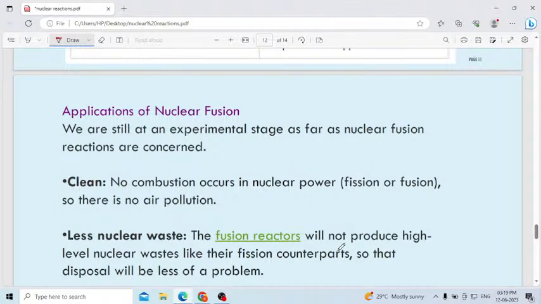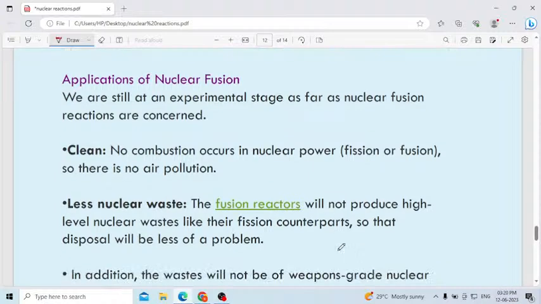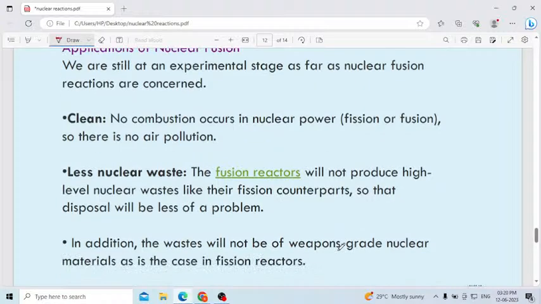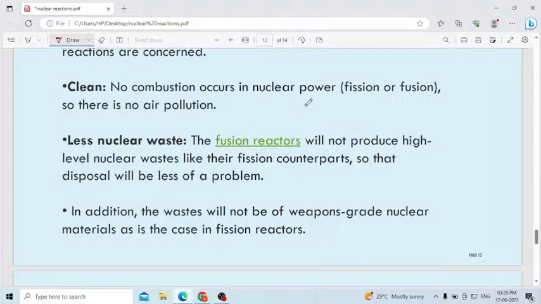Very easy topic, only within 20-25 minutes I can complete this one. Then next one, application of nuclear fission, where we will apply this one. We are still at an experimental stage as far as nuclear fusion reactions are considered. Clean, no combustion occurs in nuclear power, fission and fusion. So there is no air pollution, whether it may be nuclear fission or fusion.